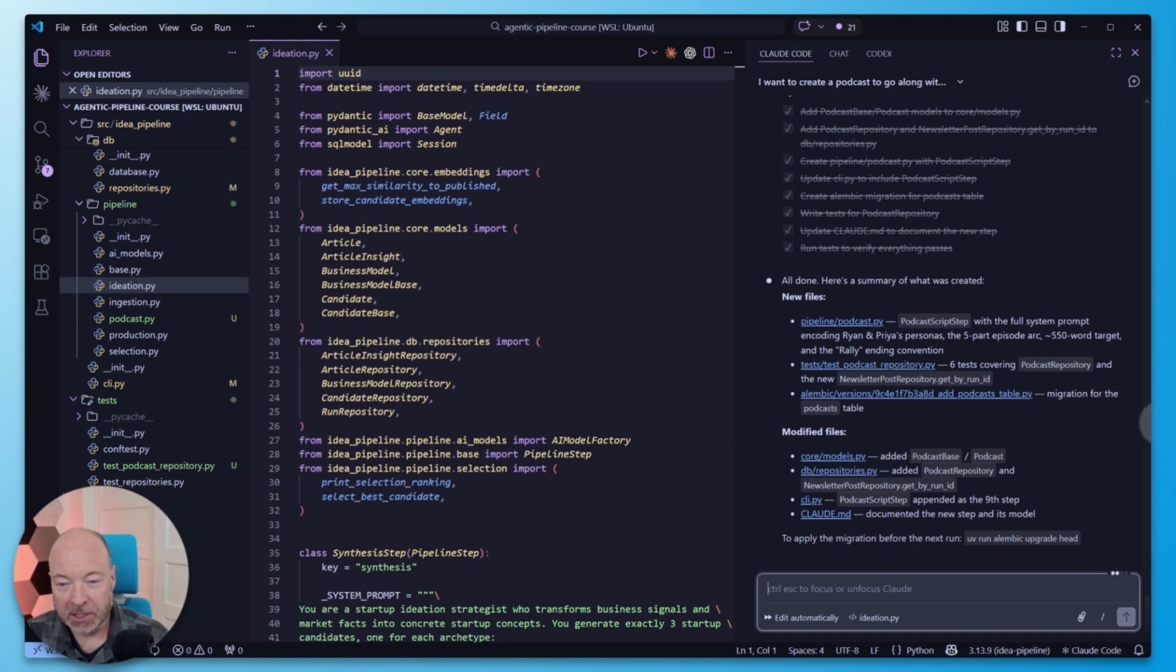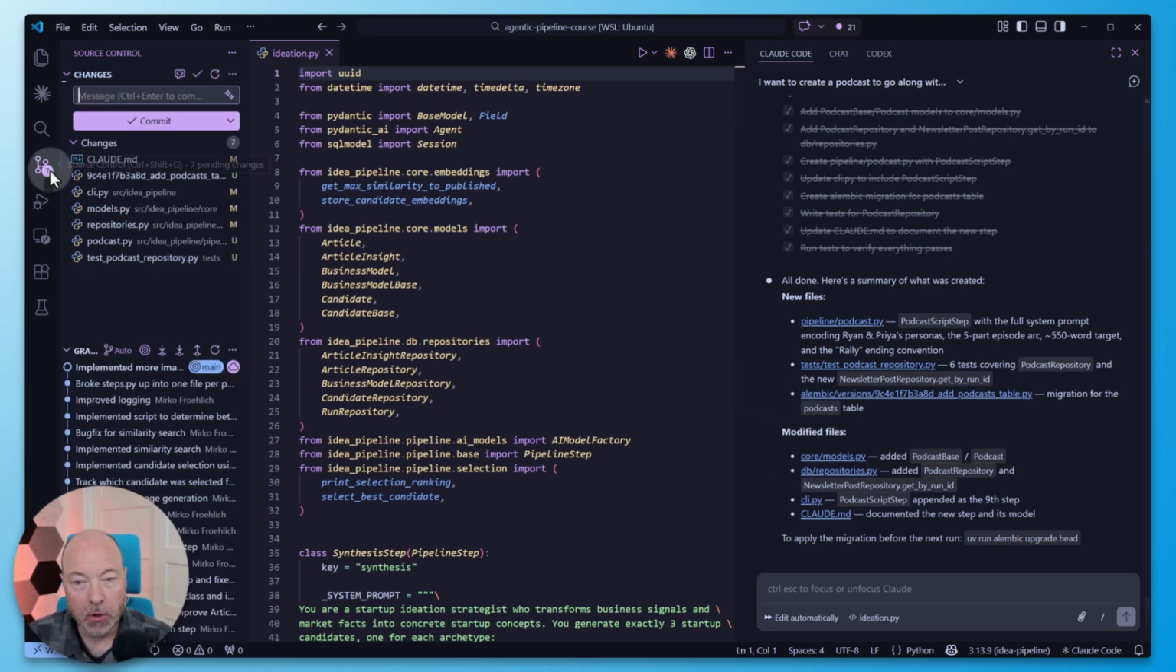Okay, Claude finished. This took a little while. Let's see. Pipeline podcast.py, podcast script step with a full system prompt, encoding Ryan and Priya's personas, the 5-part episode arc, 550-word target, and the rally ending convention. We have some new tests. We have a migration, and then modified these existing files. Okay, it's actually telling us it didn't run the migration, so we'll have to remember to do that before we run this step. Let's take a quick look at the files here.